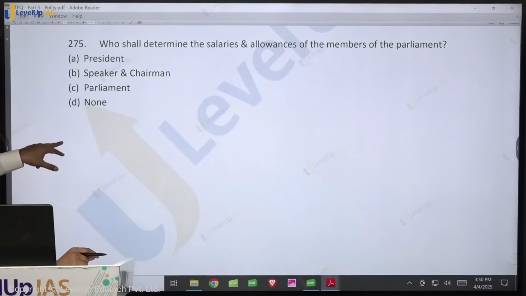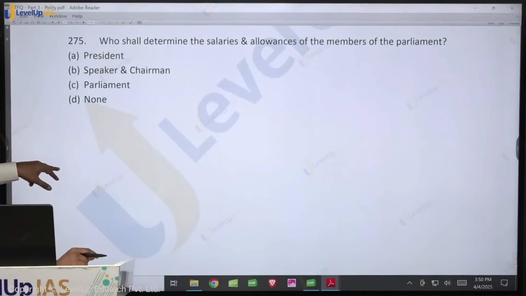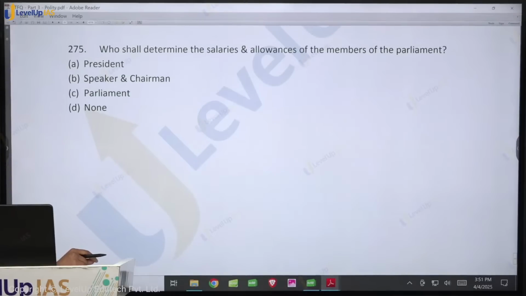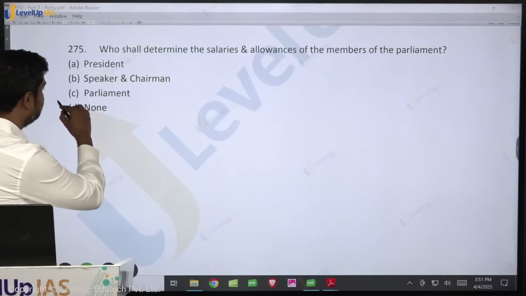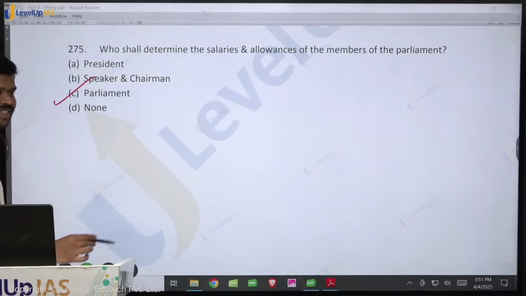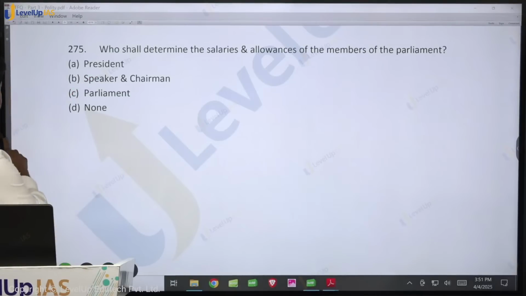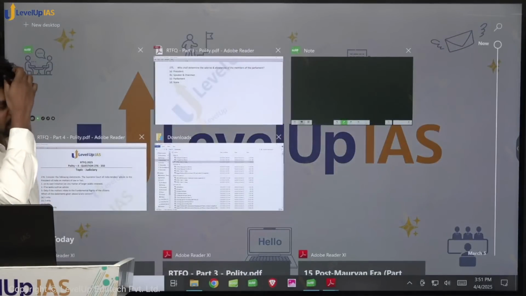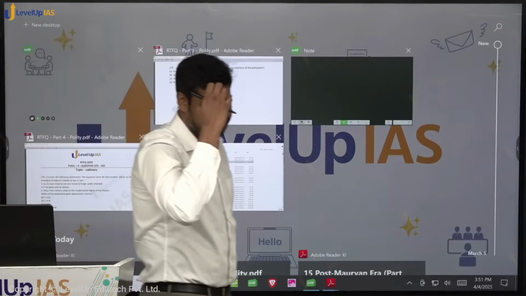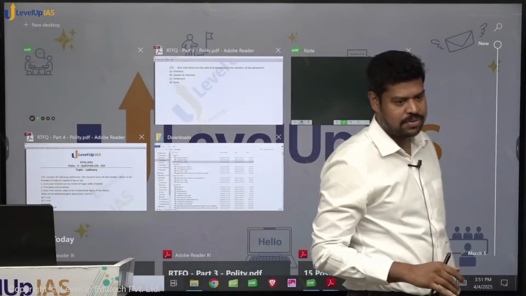Okay. Who shall determine the salaries and allowances of members of the Parliament? The Parliament itself. These are the only categories of people who can determine their own salary and allowances. Okay, so this is in case of Parliament. Okay, all right. Very quickly, any questions? I wanted to cover another at least 25, 30 or whatever is possible.